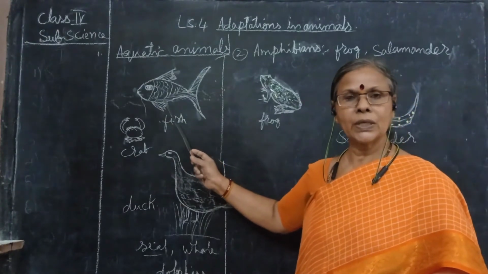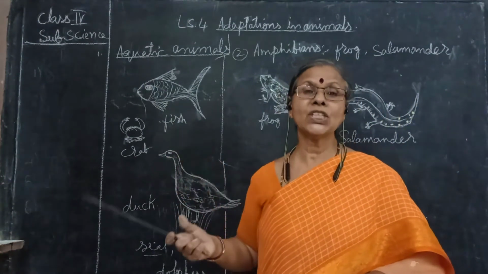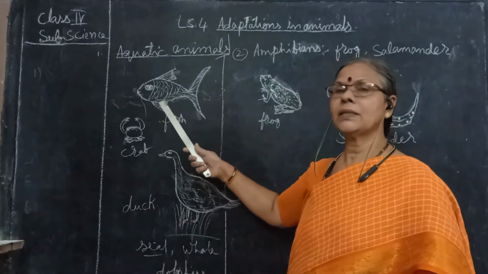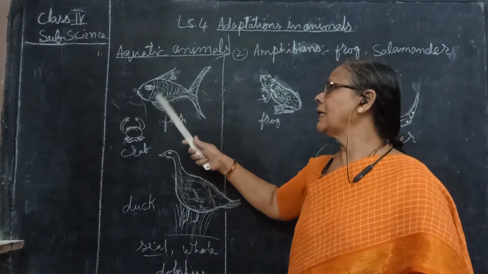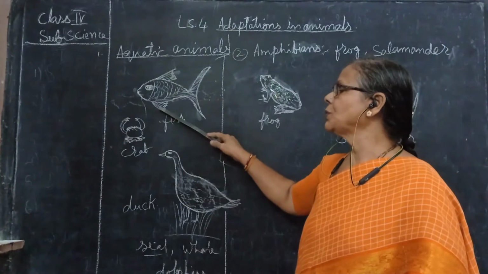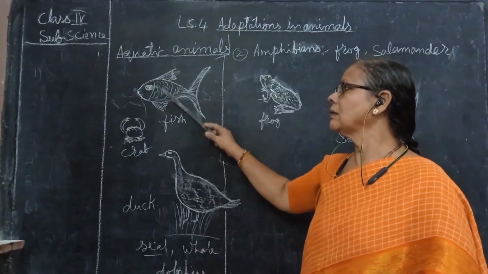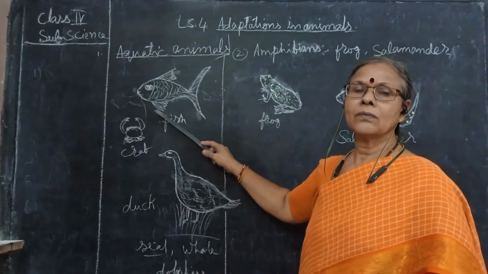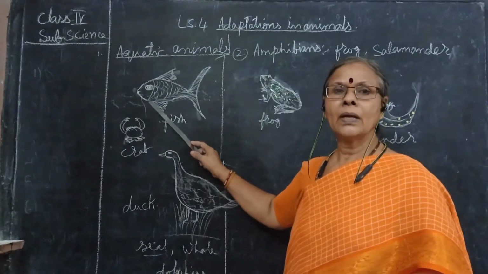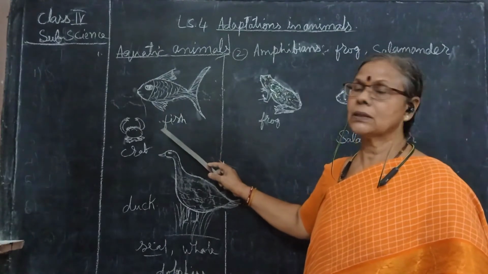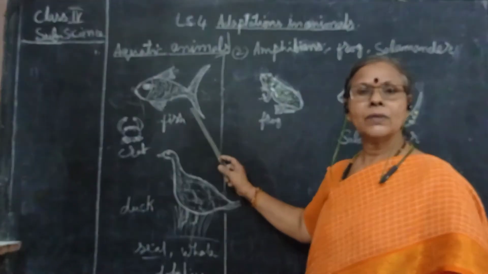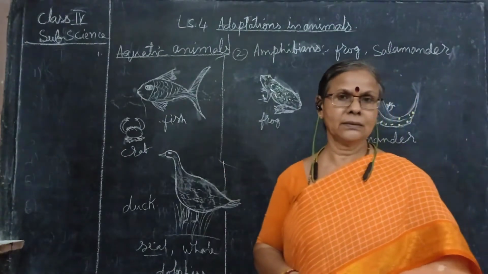They breathe whatever amount of air is dissolved in the water with the help of gills. These are the fins which help them to swim and also balance in the water. This is the tail which helps them to take the turn.